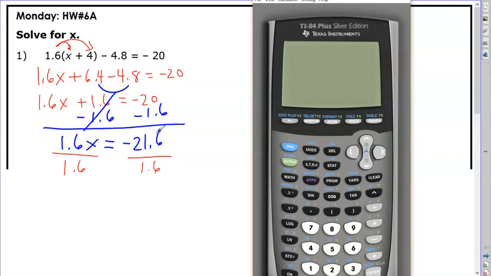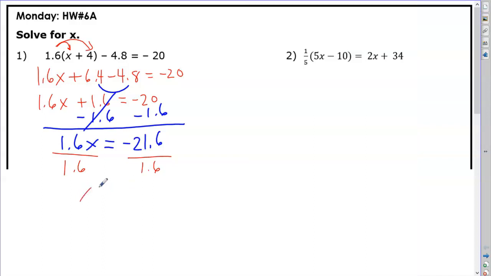This is the top numerator of this fraction. So negative 21.6 divided by 1.6. And I get negative 13.5. Now that's a good looking answer, considering I had all those decimals to begin with.